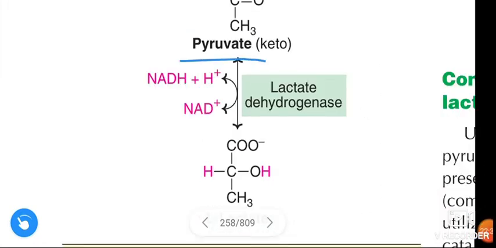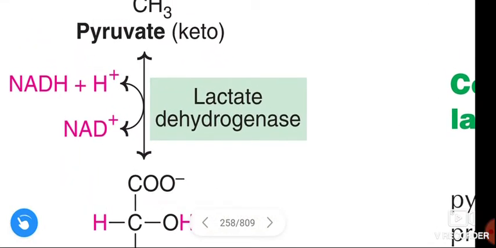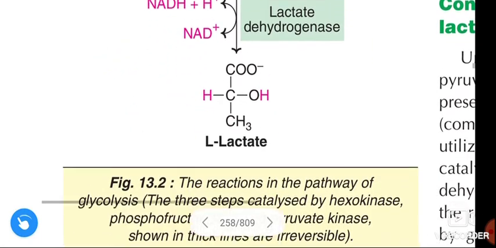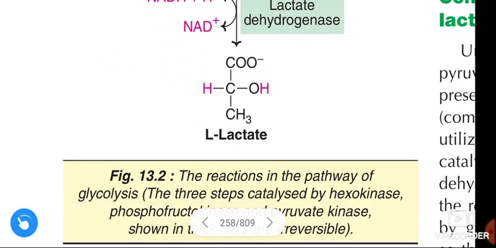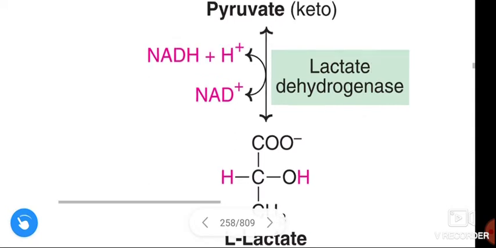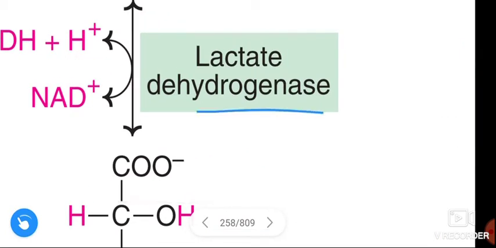And from pyruvate, with the help of the enzyme lactate dehydrogenase, L-lactate is formed. This is an energy consuming reaction.